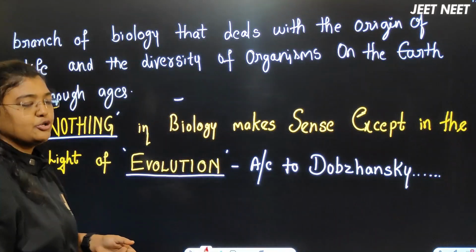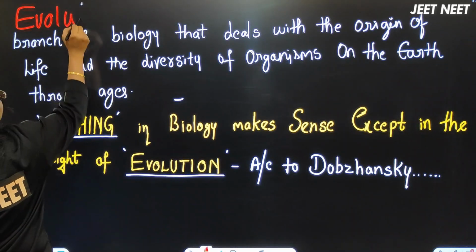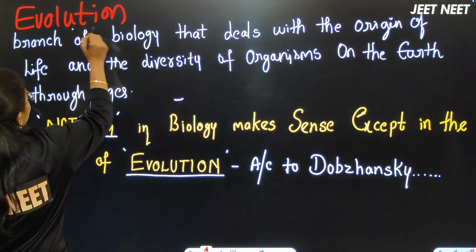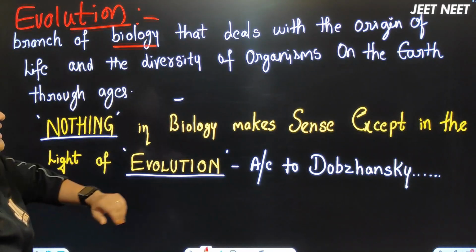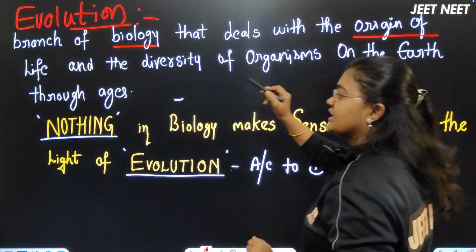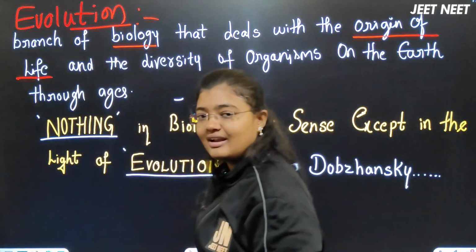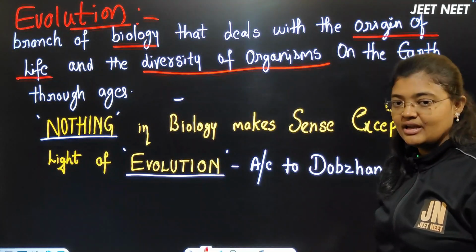What is the meaning of evolution here? Evolution is nothing but a branch of biology. It is the branch of biology that deals with the origin of life and diversity of organisms.